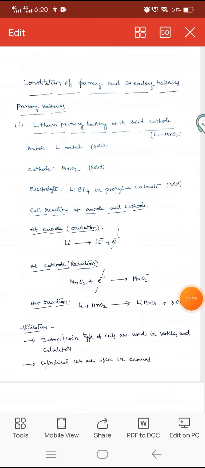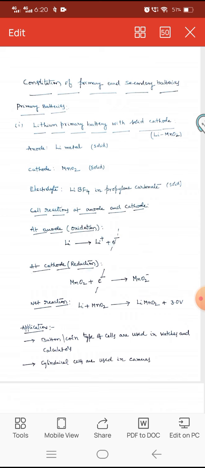Now let us discuss the construction of primary and secondary batteries. Primary batteries. The example is the lithium primary battery with solid cathode, that is LiMnO2. At the anode, lithium metal, and at the cathode, MnO2 solid. The electrolyte in this construction is lithium boron tetrafluoride, that is LiBF4 in propylene carbonate.